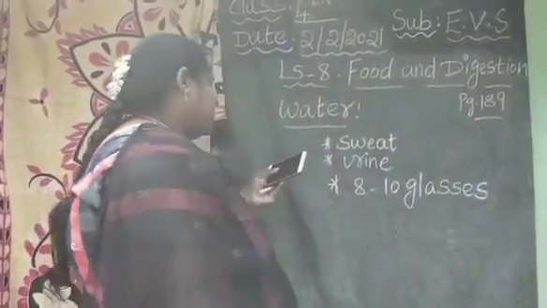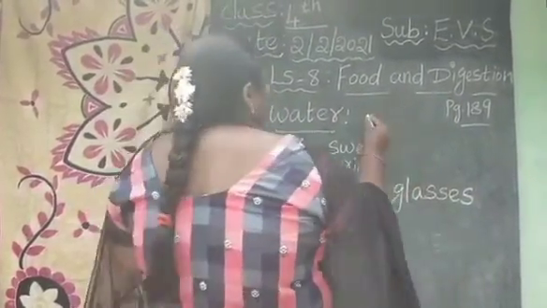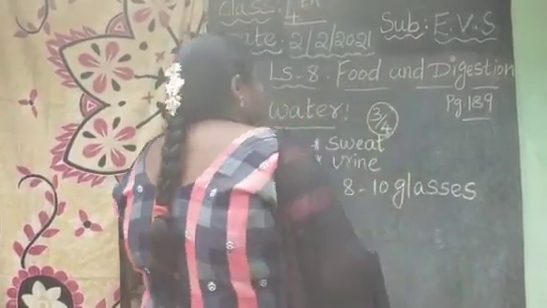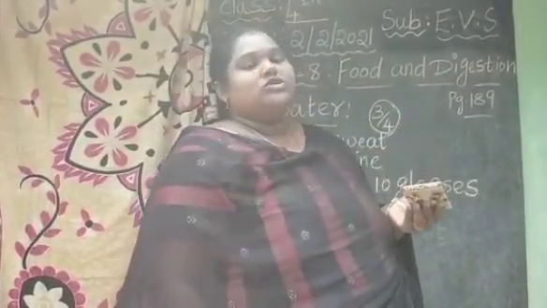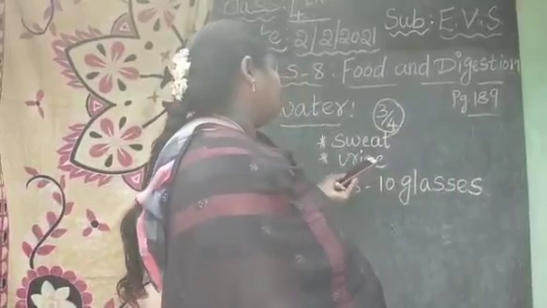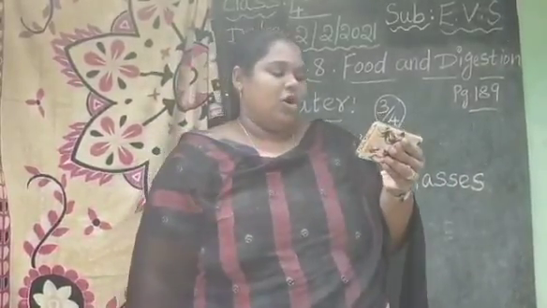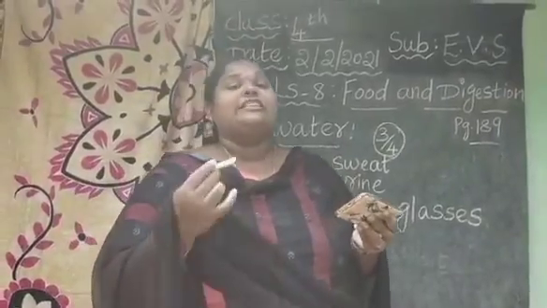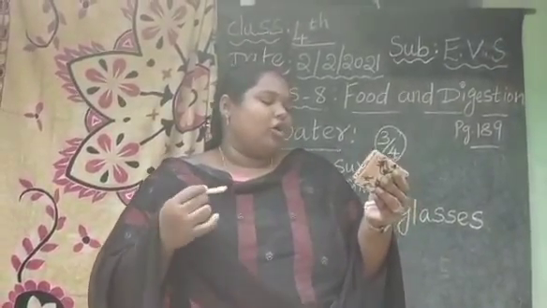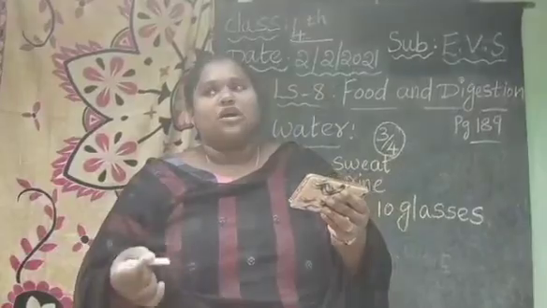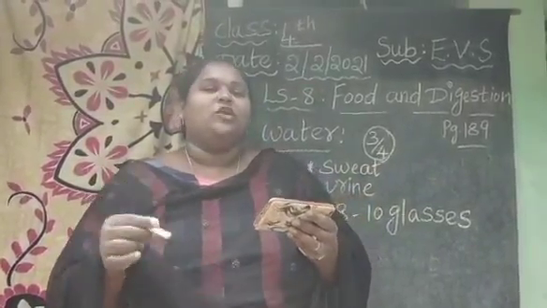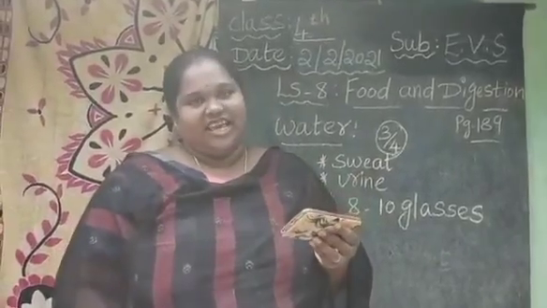So about 3/4 of our body is made up of water, and we lose water in the form of sweat and through urine from our body. If the amount of water in our body becomes less, we feel thirsty, and water helps our body to work well and maintains our body temperature. We must drink 8 to 10 glasses of water every day.